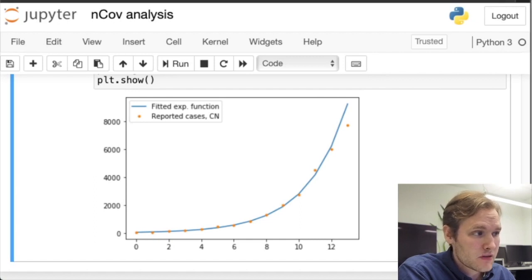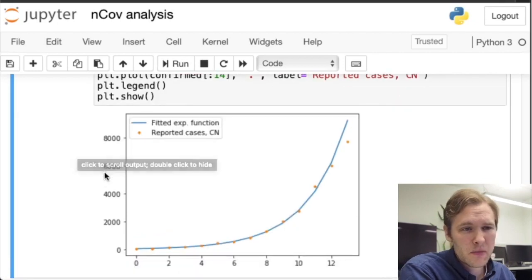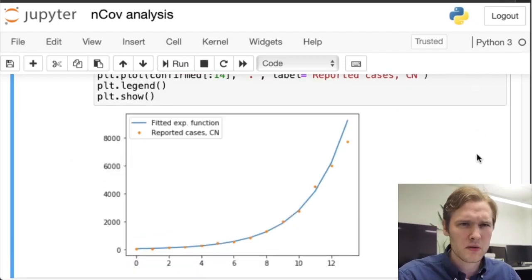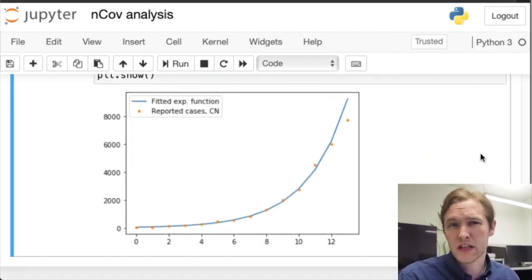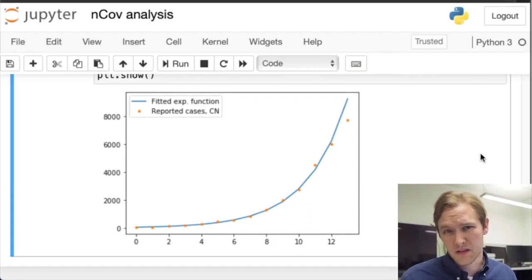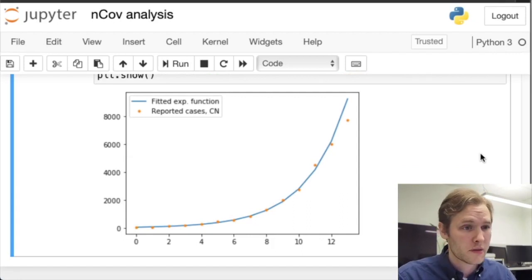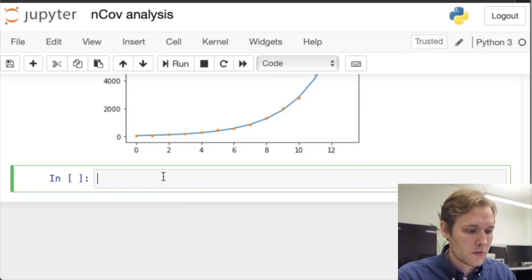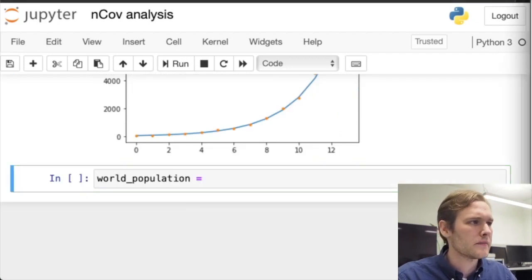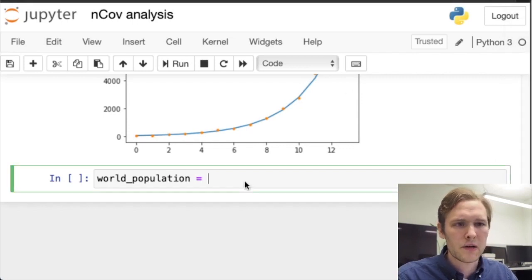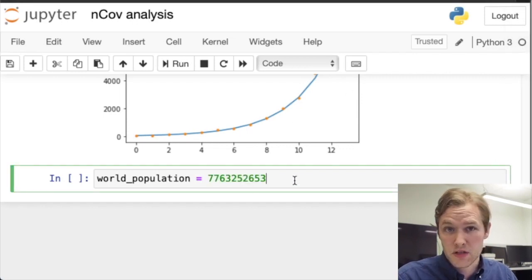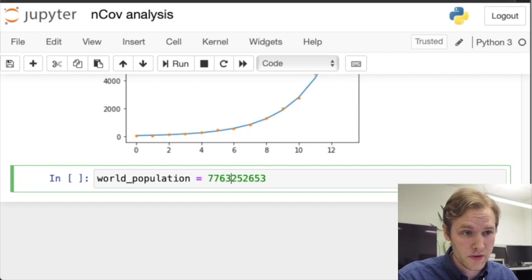But if we try to plot a few more of the observations, we will see that, or before we do that, let's just try to compute how long it would take for the entire population of the world to be infected with the novel coronavirus. All right, so the world population right now is around, I downloaded this number earlier from the World Population Clock. We have a lot of people, 7.76 billion, give or take a few.